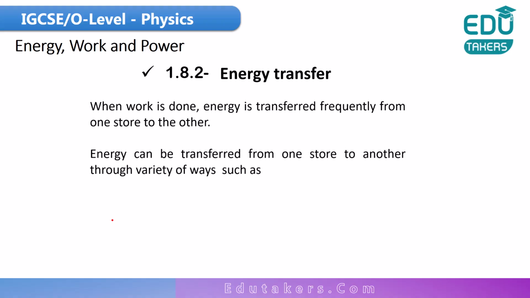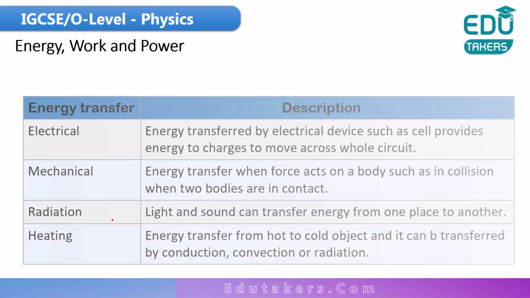Energy can be transferred from one store to another in a variety of ways, such as, first of all, mechanical energy, second, electrical energy, heat energy, and radiation. So these are the different methods in which energy can be transferred from one store to another. Basically, when you do work on a body, then the energy is transferred. The transfer of energy takes place only when you do work on a body. We will discuss all of these one by one.